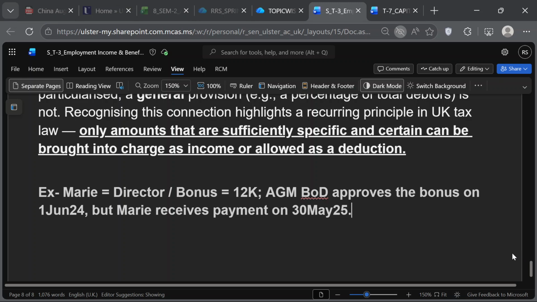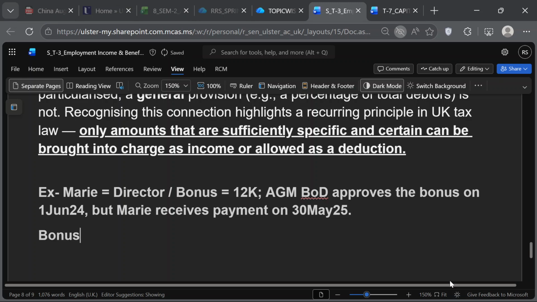You want to figure out where the bonus should be taken, in which year. And what is the question asking you to do? Let me just see the question. They're asking you to calculate the tax for which year? Which tax year? Tell me the tax year. 24-25.